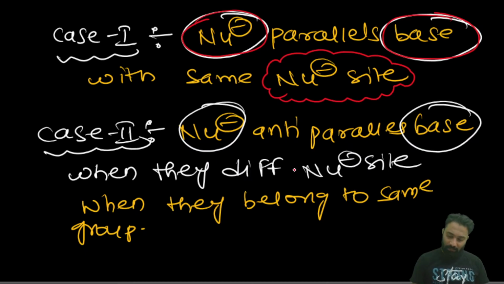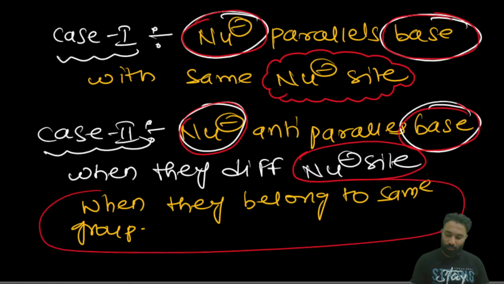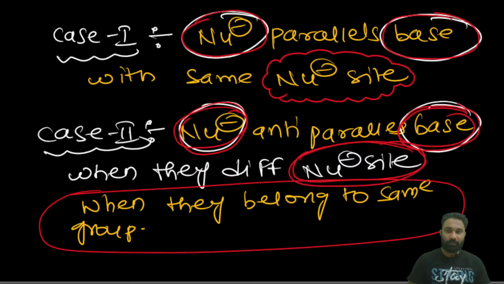Then if the nucleophile and base order will be different, it is when they are different nucleophiles but belong to the same group. If they belong to the same group, the nucleophile order and the base order will become different.